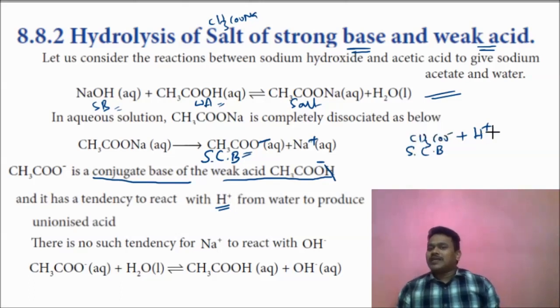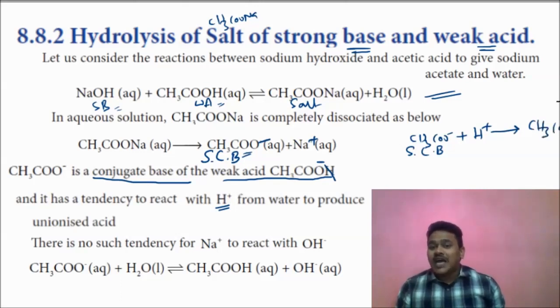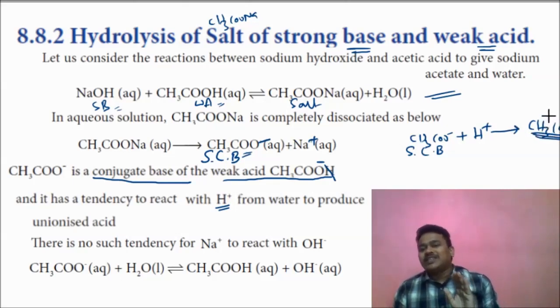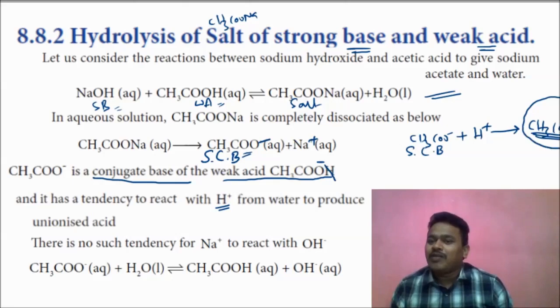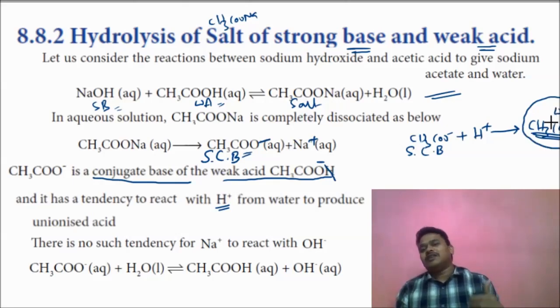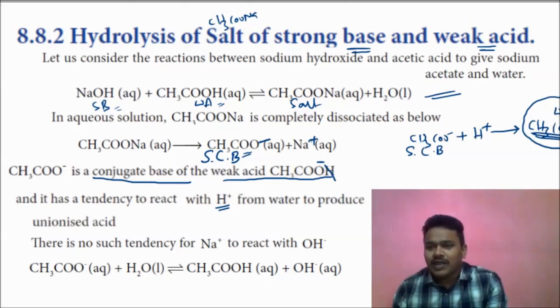This strong base can capture H plus and give CH3COOH, which is unionized. Once this weak acid is formed, it does not give CH3COO minus and H plus ions again, because a weak acid is difficult to give H plus ions.